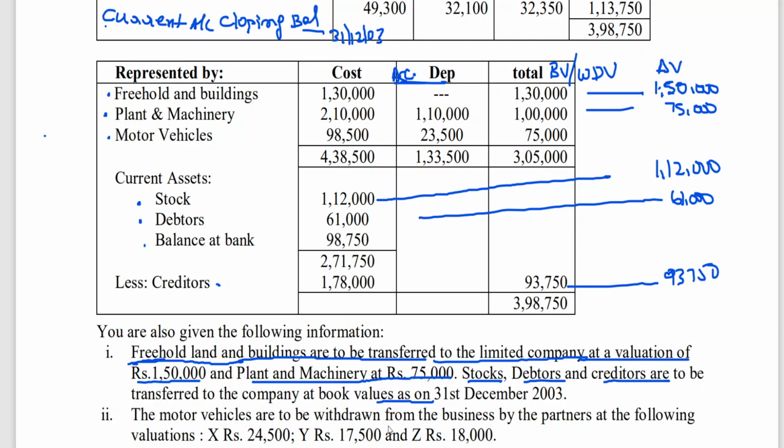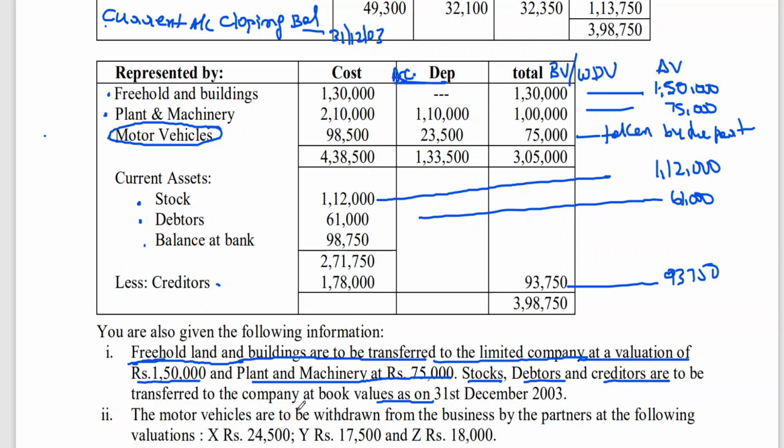The motor vehicles are to be withdrawn from the business by the partners at the following valuation. So, what is the asset they have not taken? Motor vehicles. These motor vehicles have been taken by the partners. The total motor vehicles value has been given, but they have taken motor vehicles in plural form.